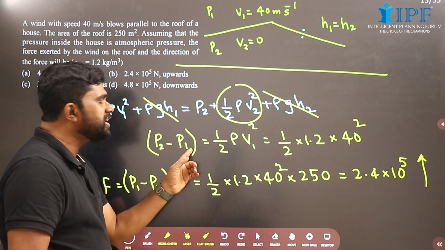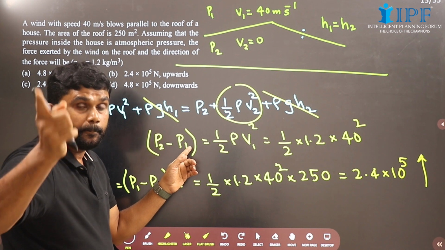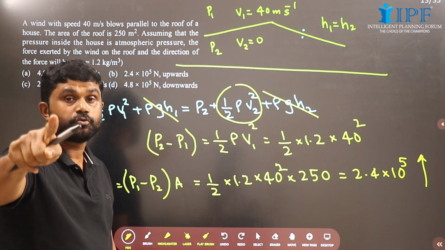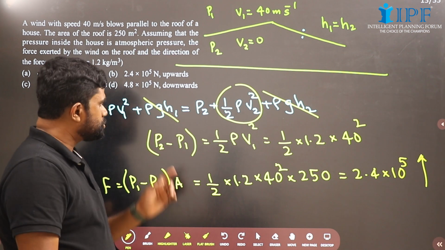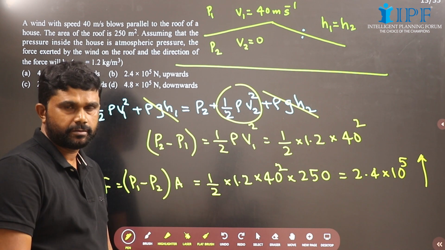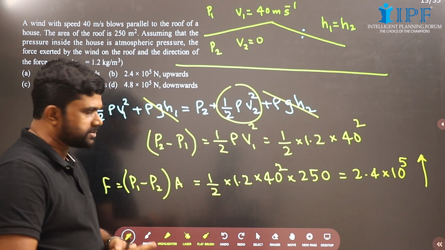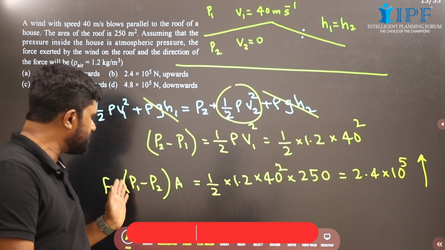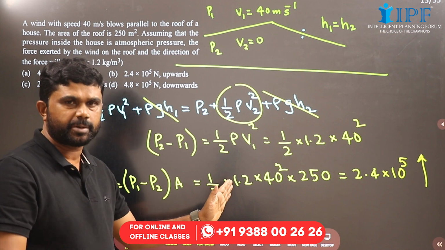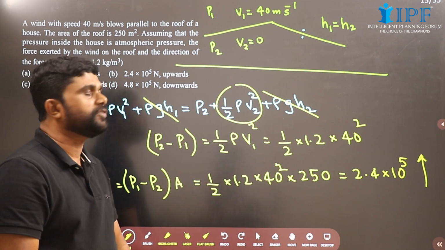So P2 minus P1 is the excess pressure acting below the roof and it acts upwards. So the resultant force will be upwards. Excess pressure P2 minus P1 equal to half rho V1 square, and that will be acting over an area of 250 meter square. So the force will be half into density 1.2 kilogram per meter cube, into velocity 40 square, into area 250.